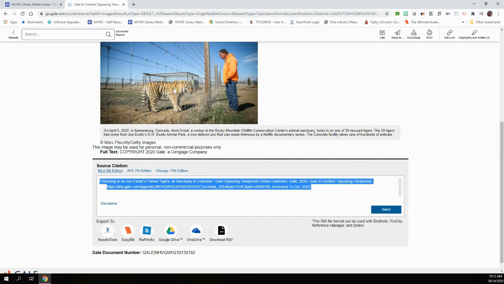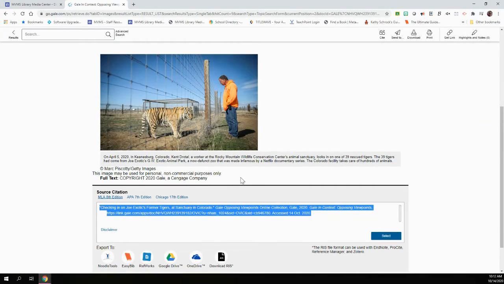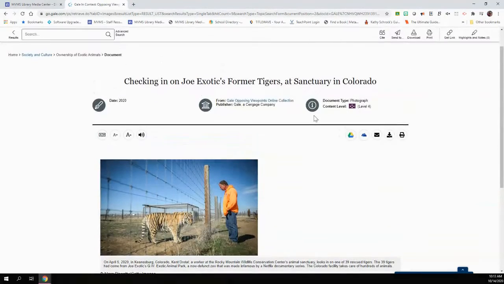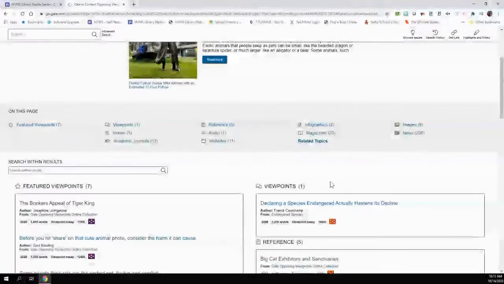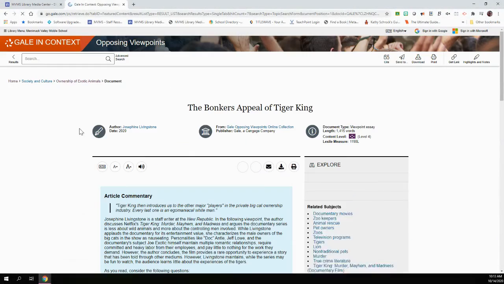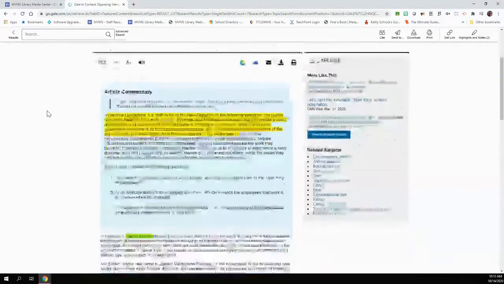But this one, if you were to try to put together a slideshow about owning exotic animals and you wanted to use this picture, just make sure you use this citation, MLA 8, and you can put that on your works cited or your bibliography. You can select it. Okay, you can send it straight to Google Drive if you'd like. There are lots of different options. You could send this whole thing to your Google Drive, or you could get the link to it and send the link to somebody if you were working with somebody so that they could be on the same page as you, literally. You can also find the citation information of an article.